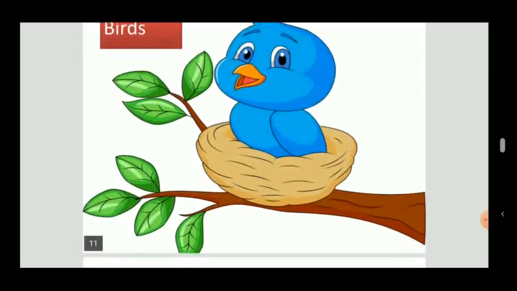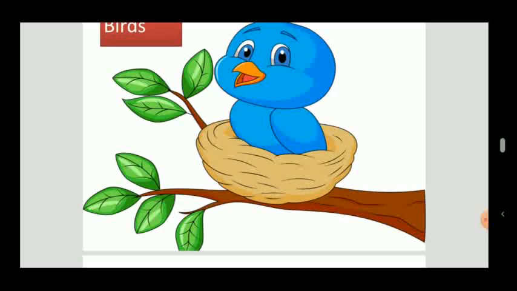They all are living things. We also learn about need of living things, that living things need air to breathe, water to drink, and food to eat.